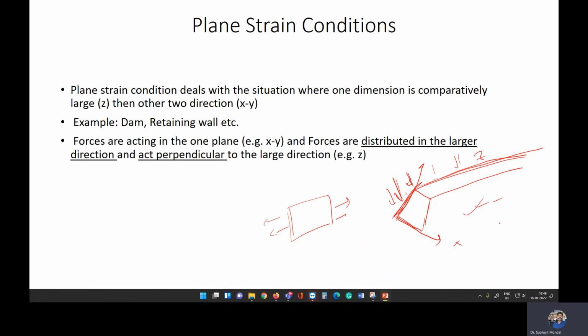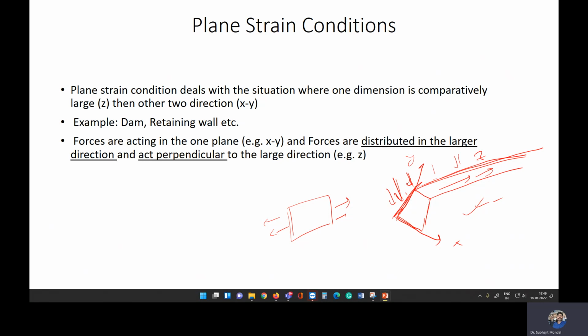So this condition is what we call the plane strain condition, where one particular dimension is significantly higher than the other two directions, and forces are applied in the xy plane and are distributed along the larger direction. So what happens in this direction? The strain that is generated along the larger direction is very small, and we consider that value to be zero. That condition is what we call the plane strain condition.